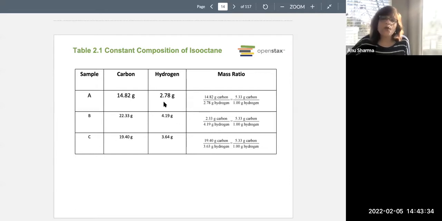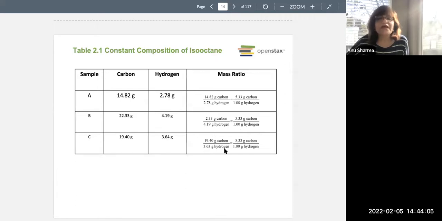Now hydrogen is 2.78 in sample A, 4.19 in sample B, and 3.64 in sample C. Now, when we look at the mass ratio, you take carbon over hydrogen. We see that for every 1 gram of hydrogen, there is 5.3 grams of carbon in all 3 samples.